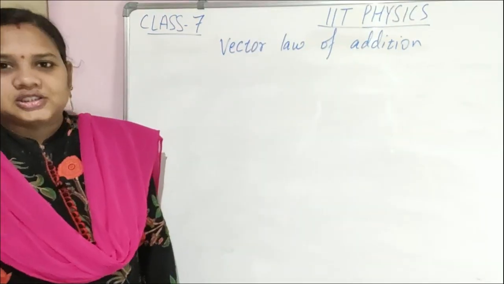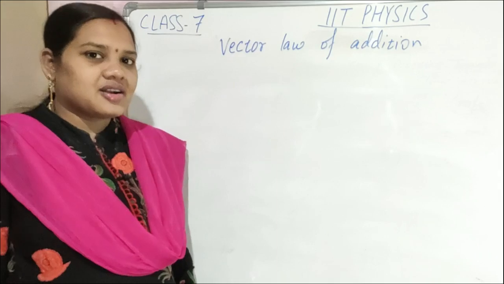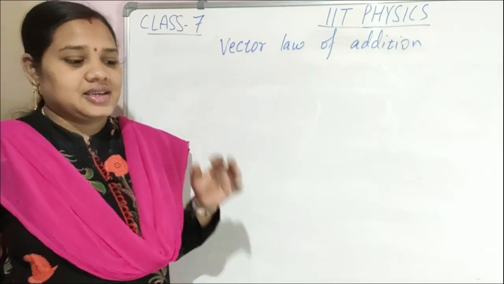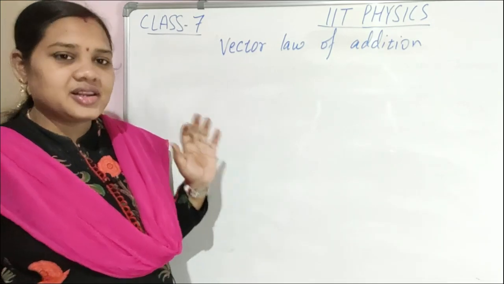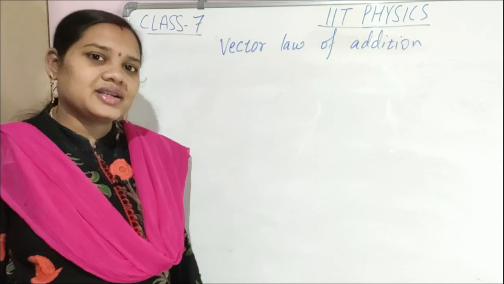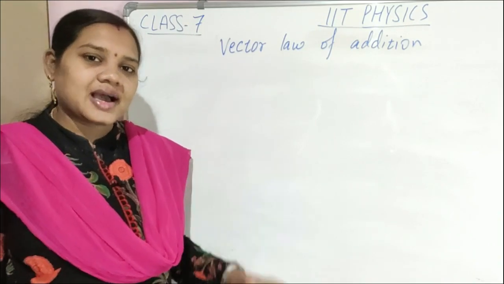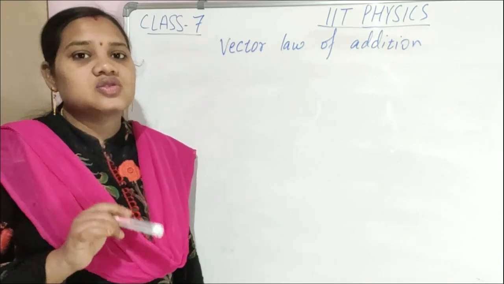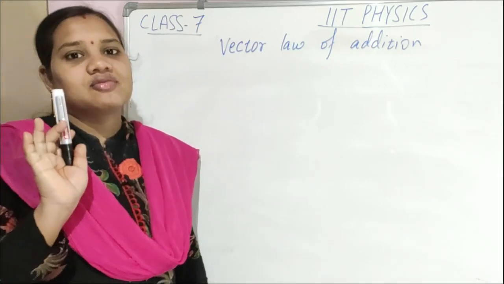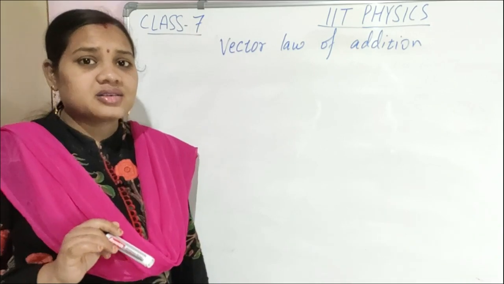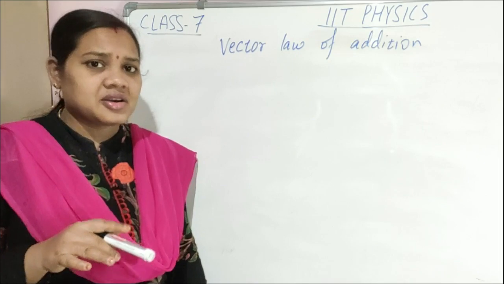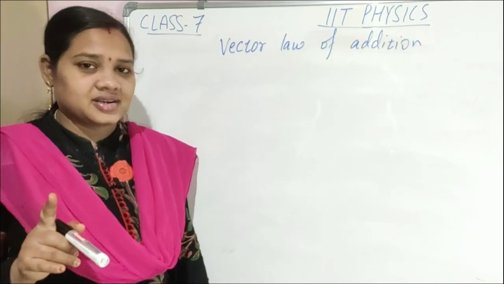See children, we already know the difference between scalar and vector. A quantity having only magnitude and unit is a scalar, and a quantity having magnitude, direction and also following the vector law of addition is a vector quantity. Because there are some quantities which have direction but are not vector quantities.